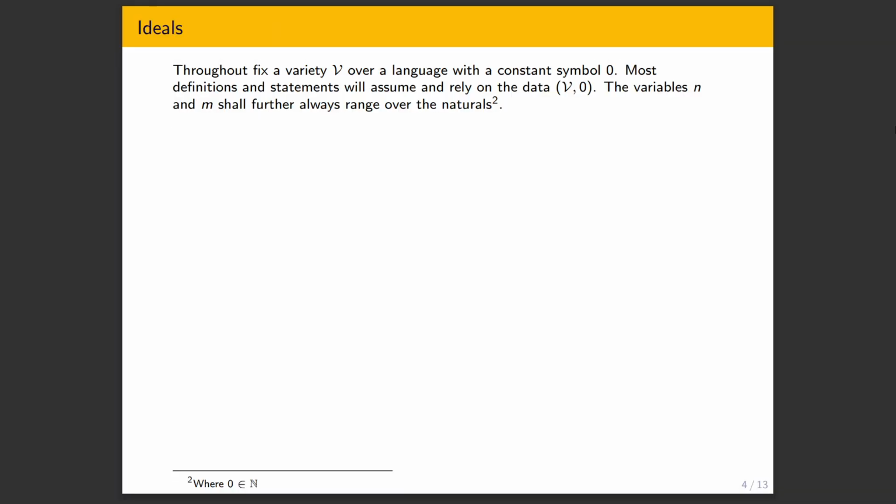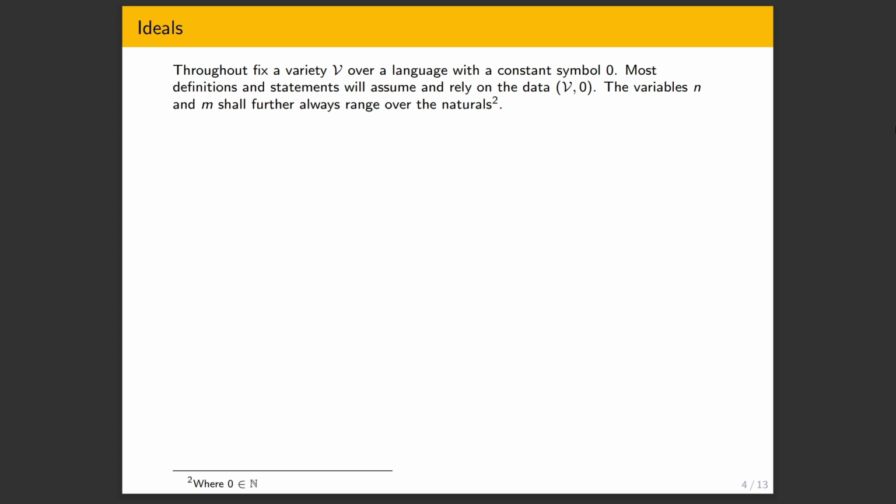But now, to the notion of ideals, and throughout we'll have to work over some variety, which makes sense because we're considering algebraic structures. And crucially, in our variety, we suppose that the underlying language has a constant symbol 0. It can be some other symbol as well, like 1, but we have some constant symbol that we pick out. And something that you might note in all of the examples one knows from classical algebra of groups and rings, you always have some sort of neutral element, which is crucial for defining the subsets we quotient by.